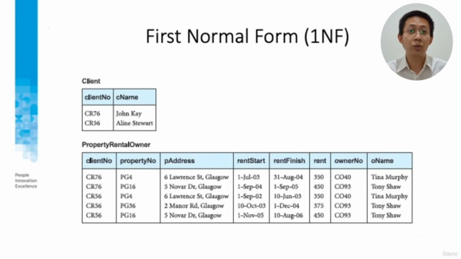Now we go to the first normal form. Don't forget in this form that no multi-value attribute exists. So we create a new entity, property rental owner, that has client number, property number, until owner name. All of that is multi-value attributes.